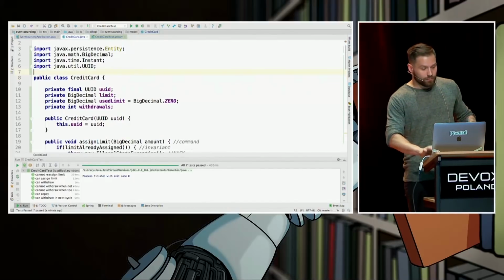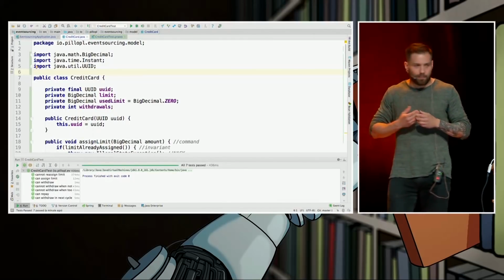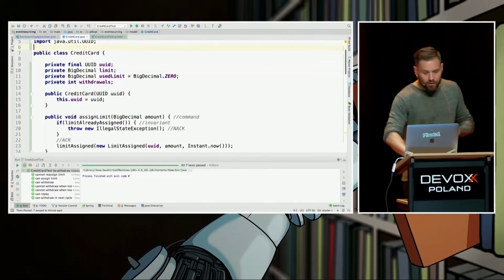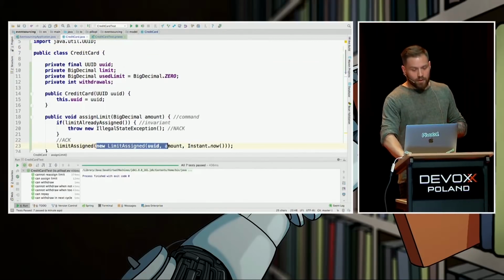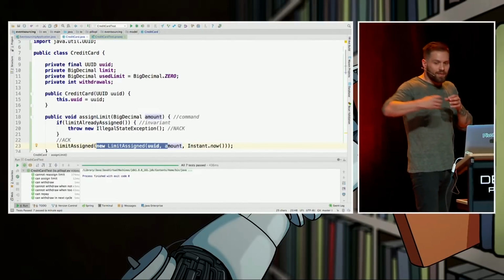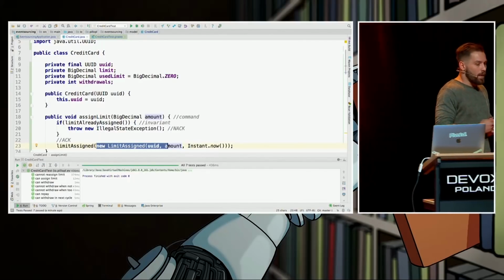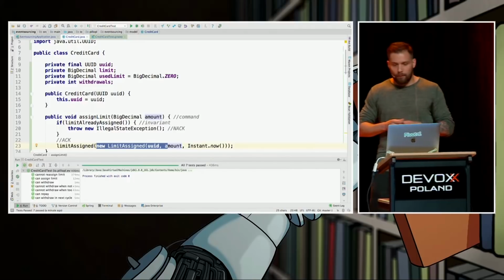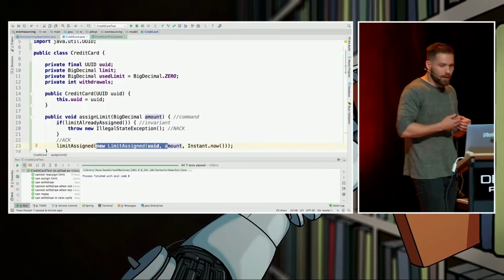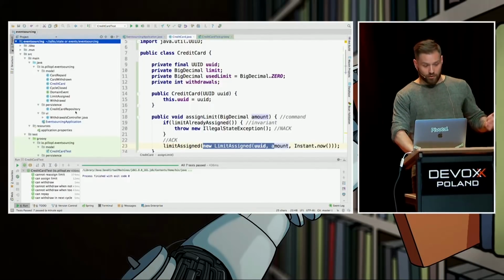But we can do something different. Let's try to choose a different data model to store and retrieve the state of our credit card. So we are going to store only those things, only the events. Each credit card will get its own stream of events so that we can then reconstruct state from those lists of events. This is what event sourcing is about, and you will see that in the code, I guess in 10 minutes. So to store and retrieve state, we use a pattern called repository, right?